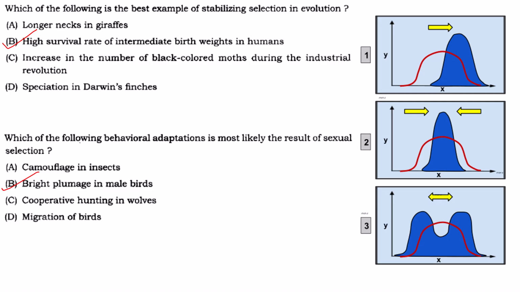Then migration in birds, again natural selection, that is also for the purpose of survival. That is, birds migrate to escape the harsh environments. If it is very cold, they will migrate to tropical or subtropical regions. So migration of birds is also a natural selection.